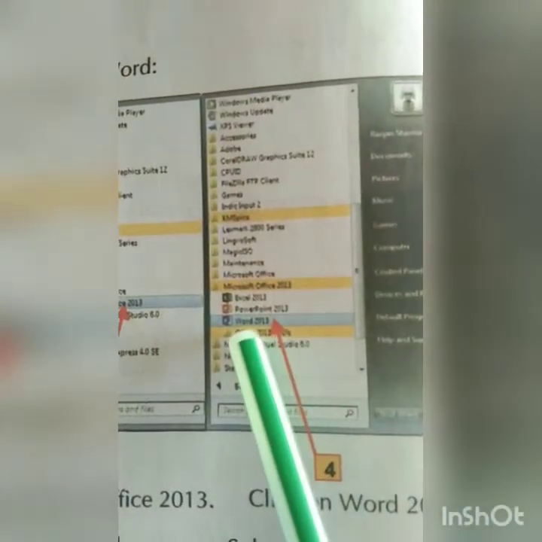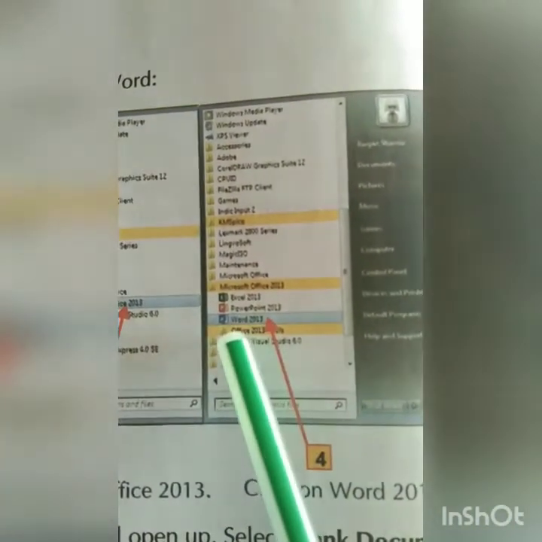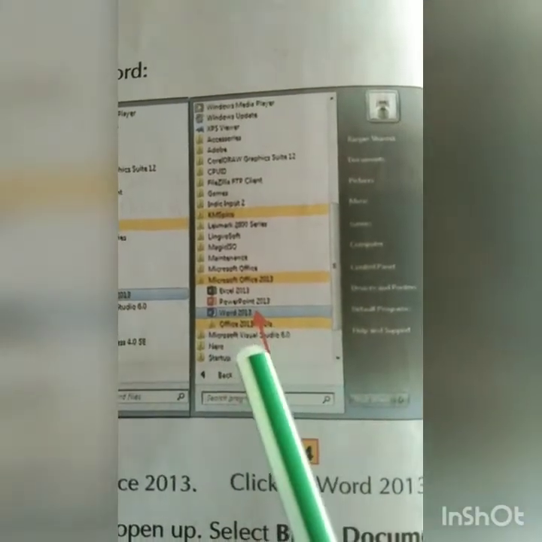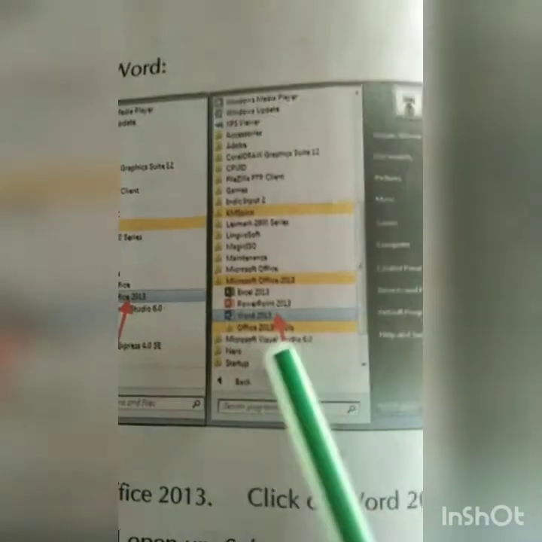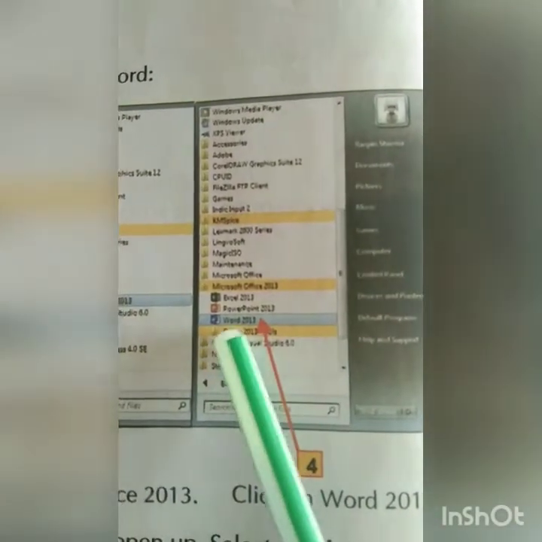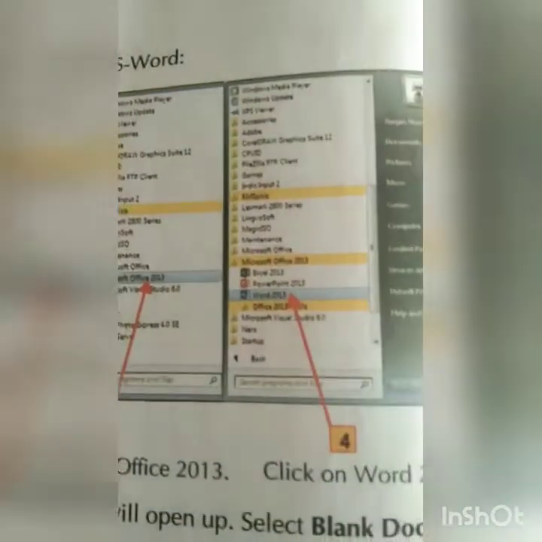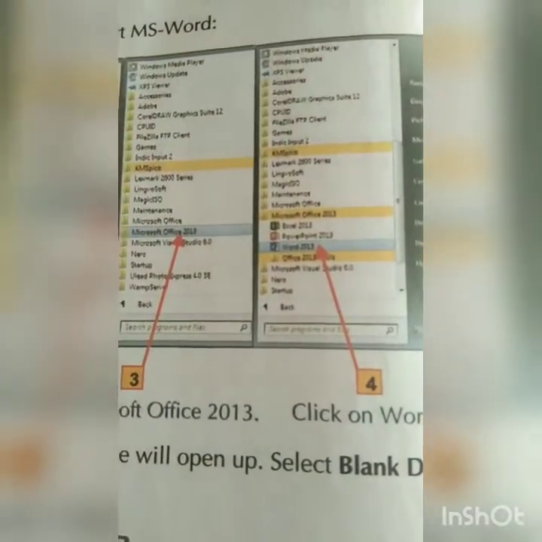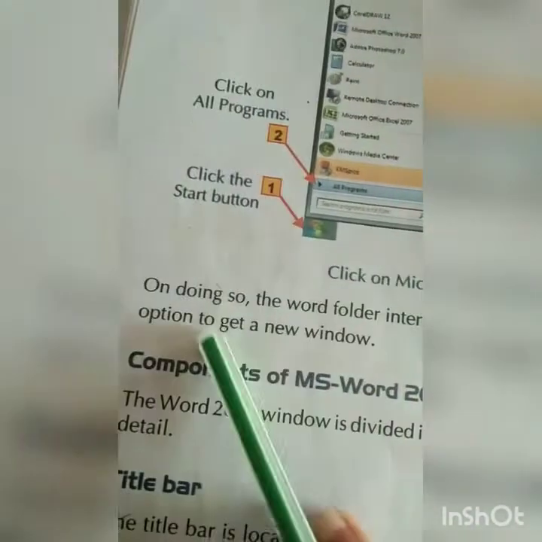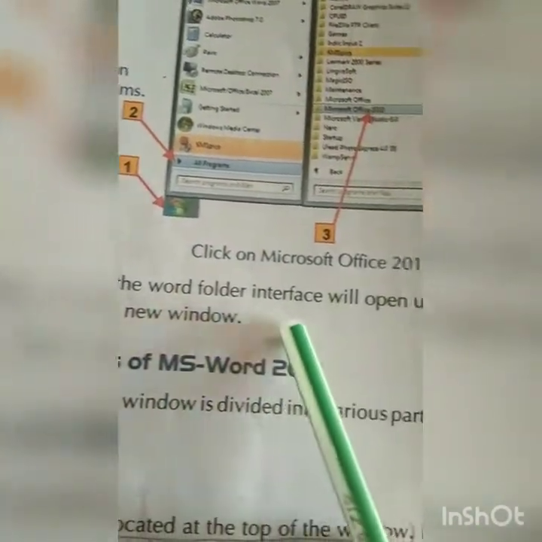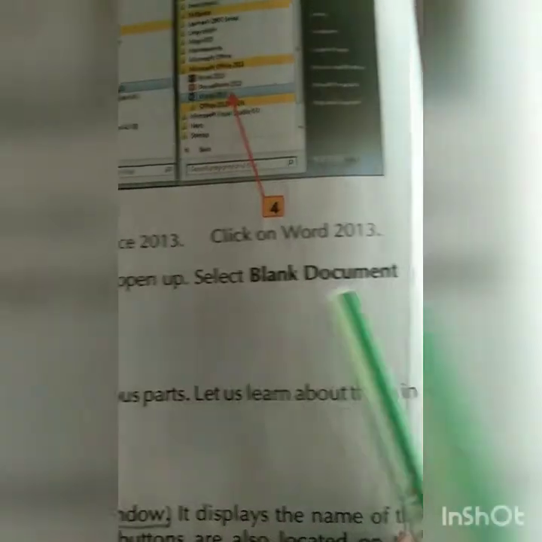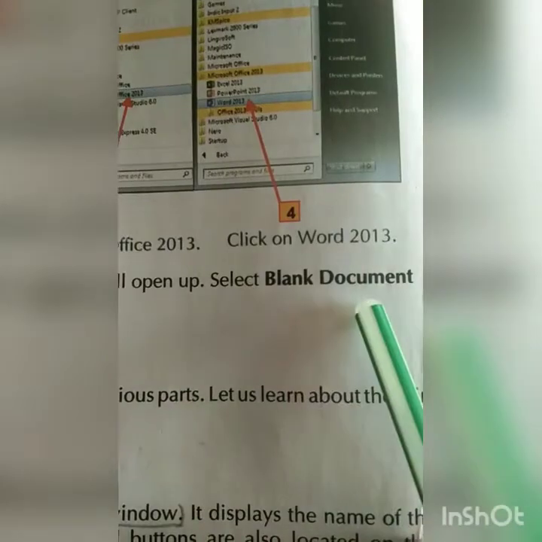Here it is given Word, and here the version is given, that is 2003, 4, whatever the latest is that is available on your computer. So here it is given Word 2012. Here you will click and you will be able to see the MS Word program on your screen. On doing so, the Word interface will open up. Select blank document. See, here it is given, select blank document.